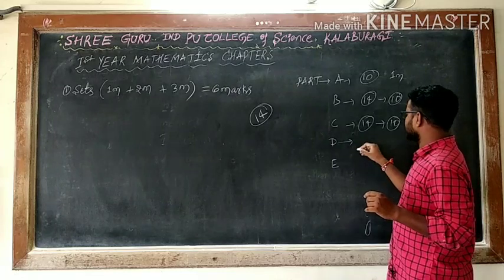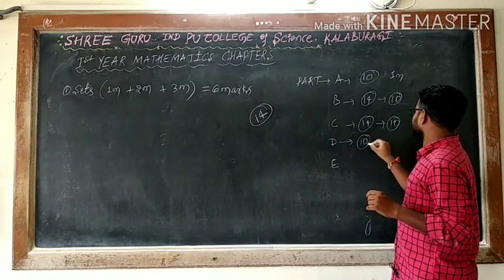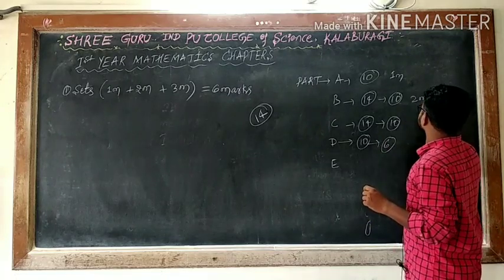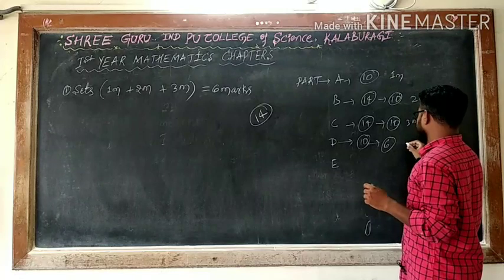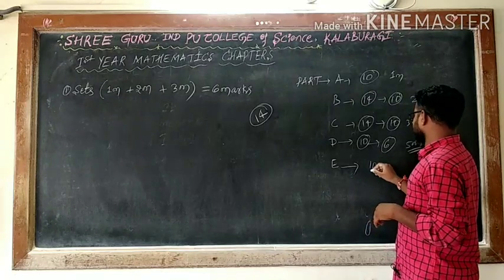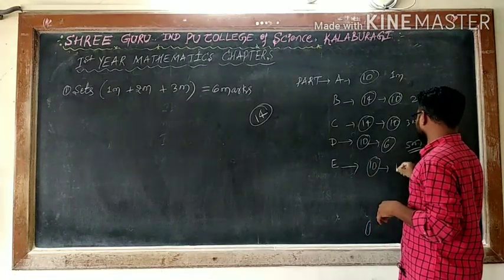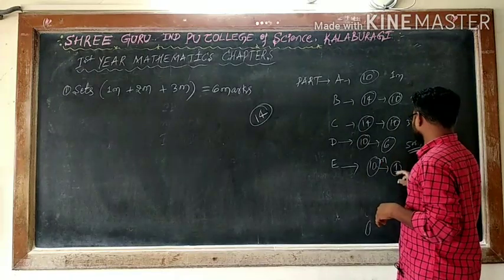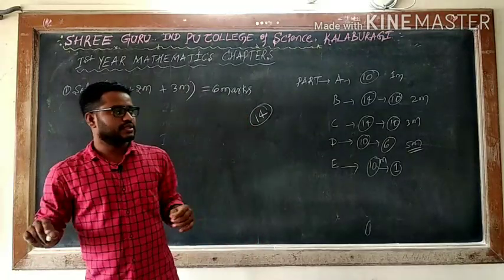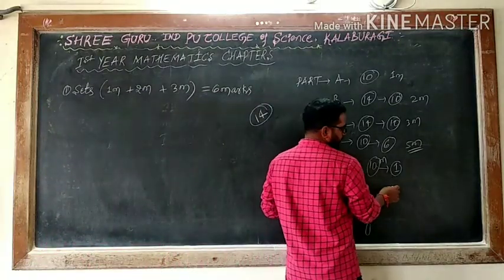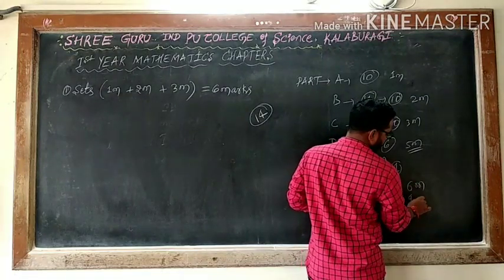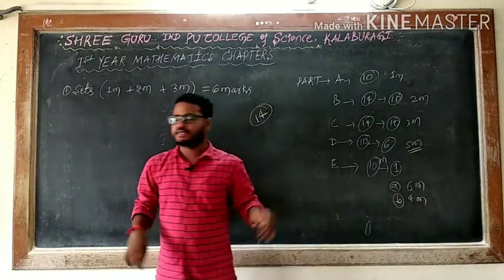In the case of D, out of 10, you have to write only 6. These are the 5 marks questions. This is a 2 marks question, this is a 3 marks question, and this will be 5 marks question. And part E will be 10 marks. It will be only one question, 10 marks, one question. You will get totally 2 questions, and you have to choose one. It is like A bit, B bit. In the A bit you will get 6 marks, in the B bit you will get 4 marks. That is the pattern of the paper.